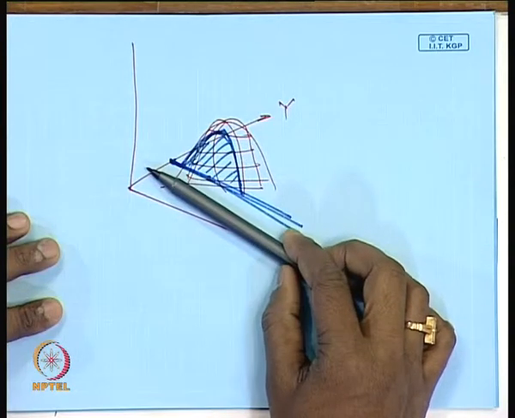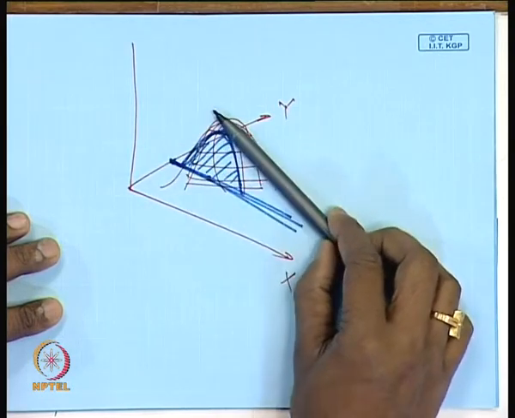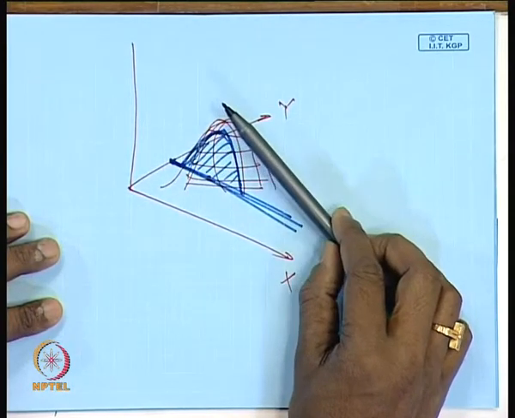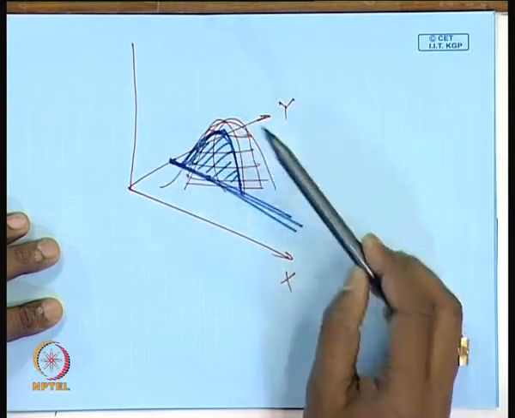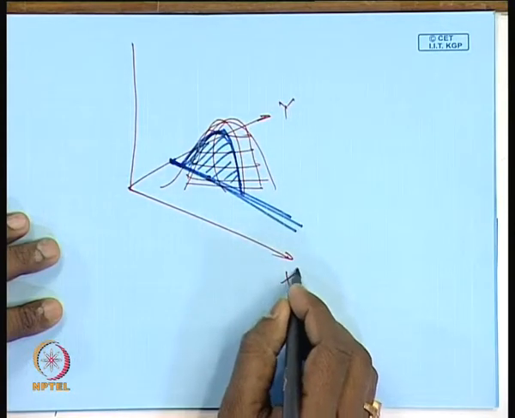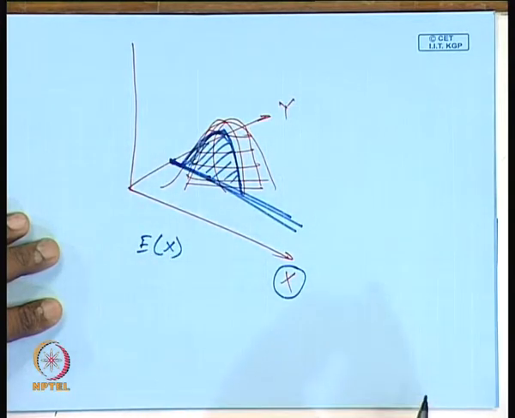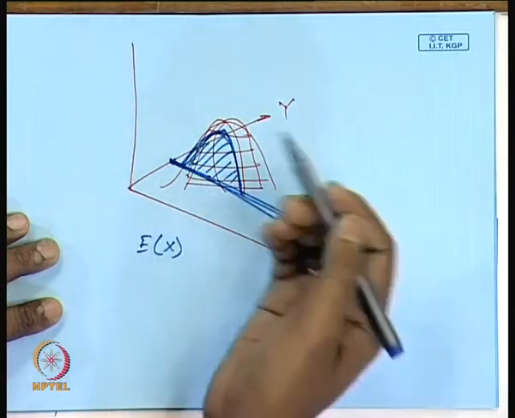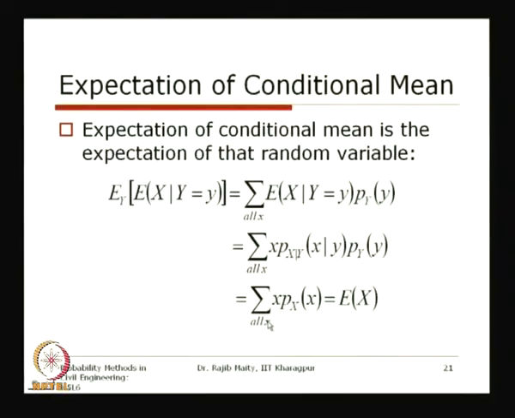Now when we are taking the expectation of those conditional means, basically we are searching over the entire range of this y. When we are taking that expectation of the conditional mean over the entire range, it is nothing but the overall expectation of this x. So this is the explanation with respect to the two random variables, and it is the reason behind the statement that the expectation of the conditional mean is the expectation of that random variable itself, that is, this expectation is equal to expectation of x.